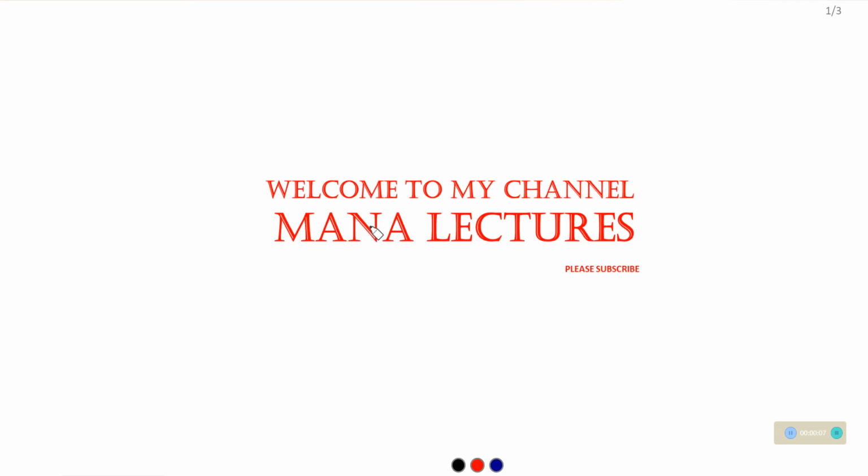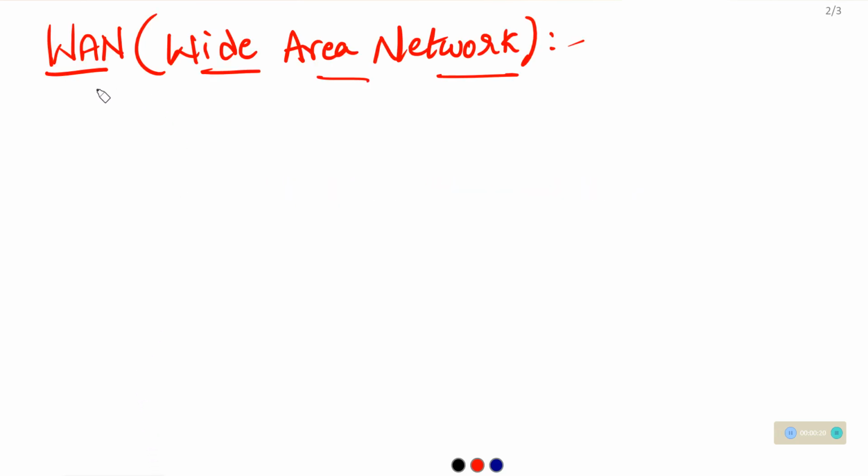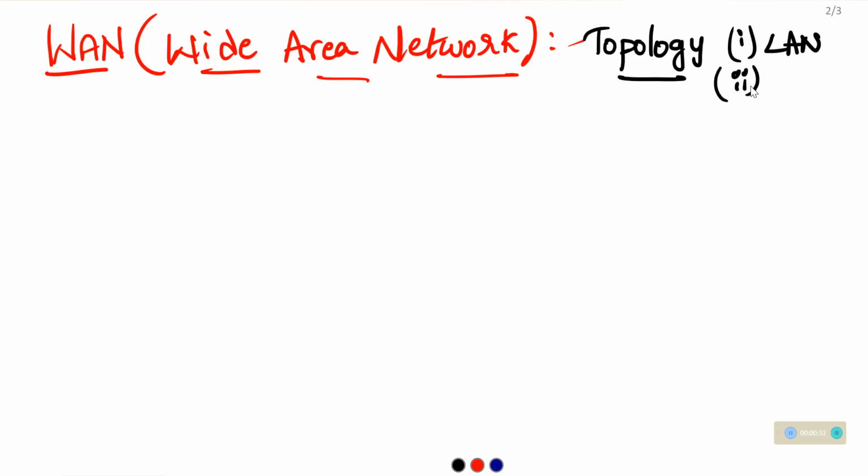In the previous classes we discussed the different topologies. Firstly we discussed the LAN topology, and then the MAN topology. In today's session we will discuss the WAN topology. Among the topologies, the first one is LAN, which is local area network, the second one is MAN, which is metropolitan area network, and the third one is wide area network, simply called WAN.